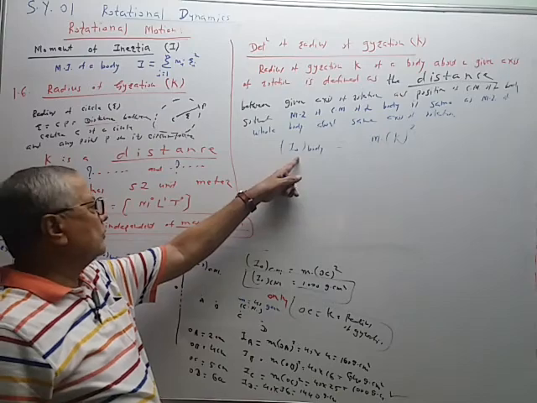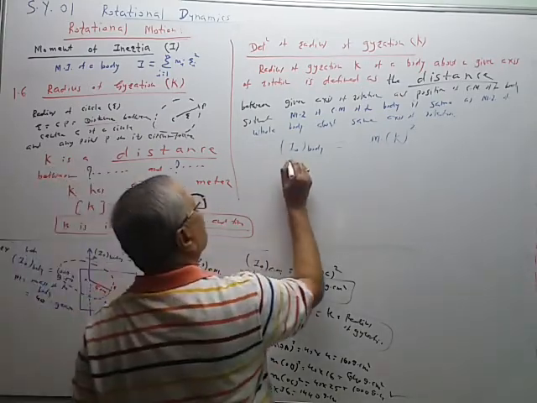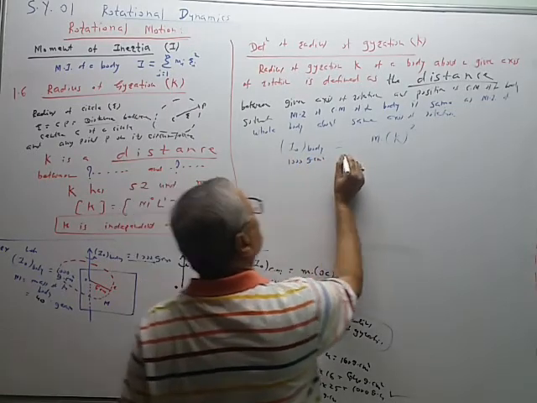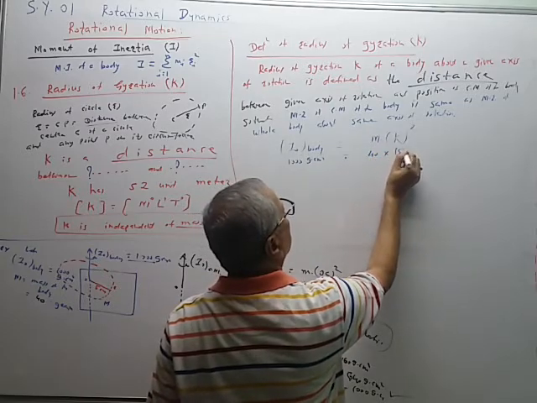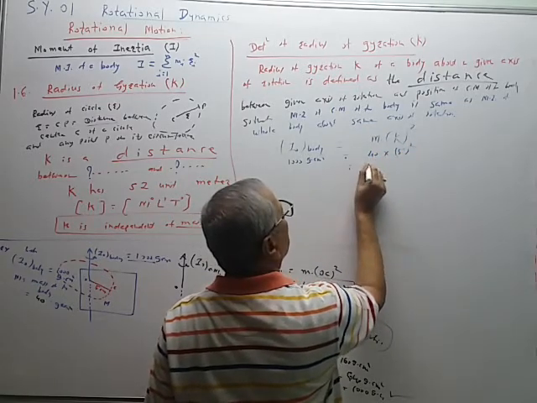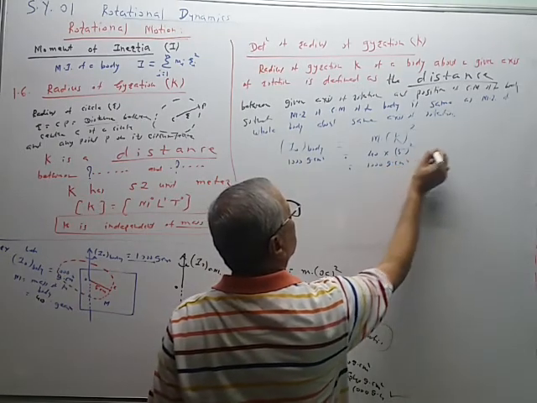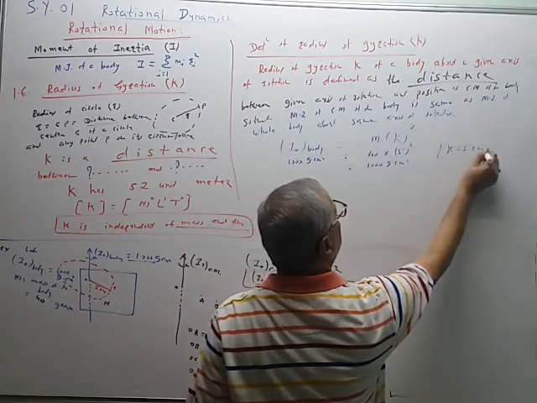MI of the body is equal to 1000 gram centimeter square. This is equal to 40 gram multiplied by 5 square, that is equal to 1000 gram centimeter square. So K is equal to 5 centimeter.